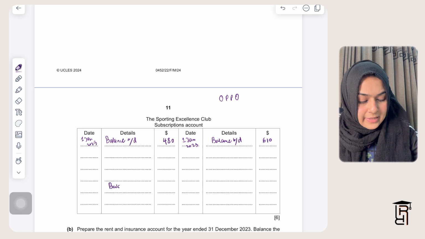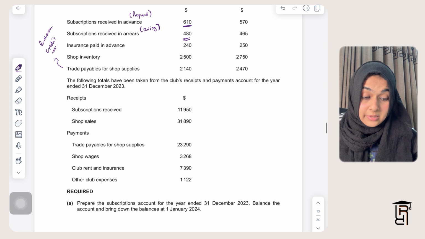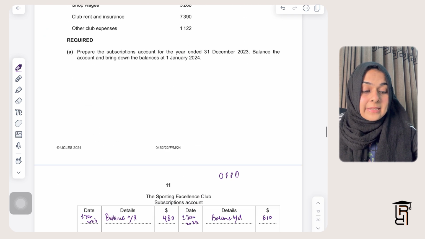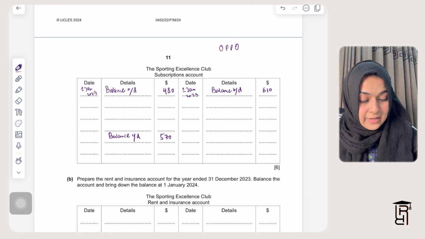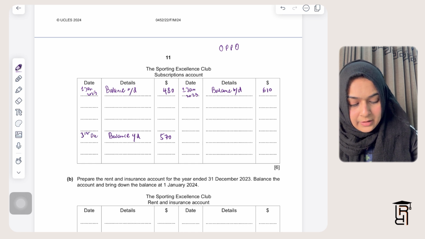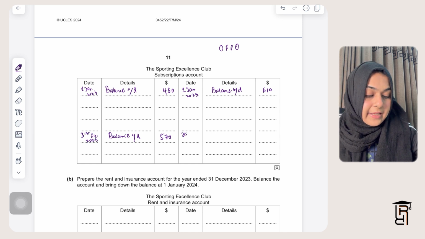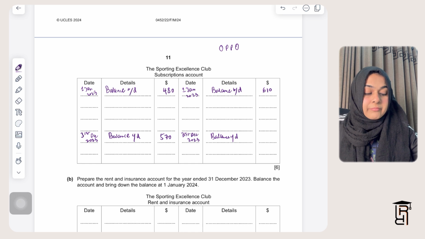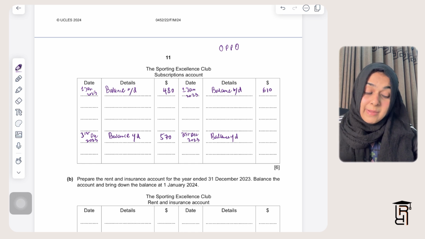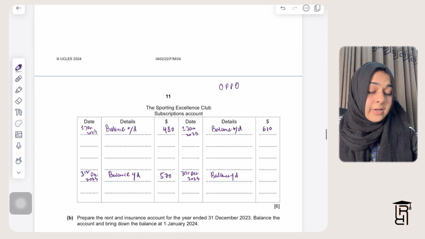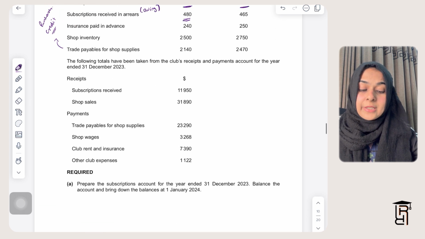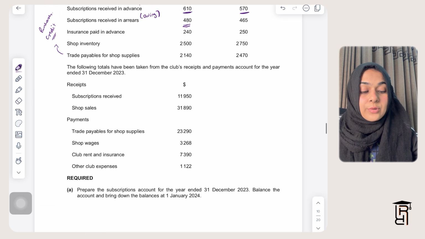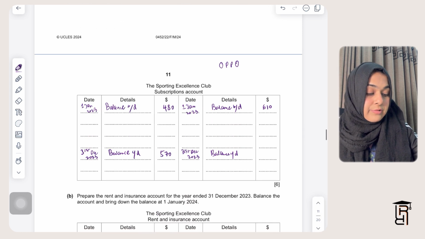Then we have balance carried down. So this is basically my prepaid carried down. So this year I have received extra for next year from my members, that is 570 in this case. I'll write here 570, I'll write here 31st December 2023. And then on 31st December 2023, we'll have a carried down of owing. We'll write here balance carried down. So this year we have given services to our members, but they haven't paid the amount that relates to this year. So that is an owing income, and owing income is always my asset. So this is going to be 465. So I'll just write here 465.